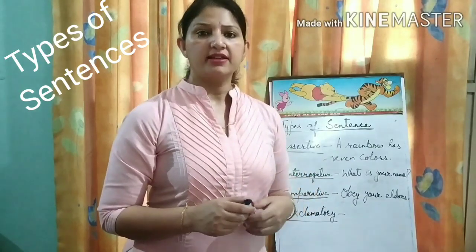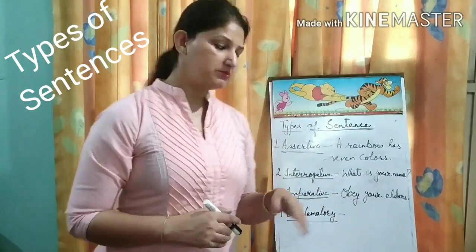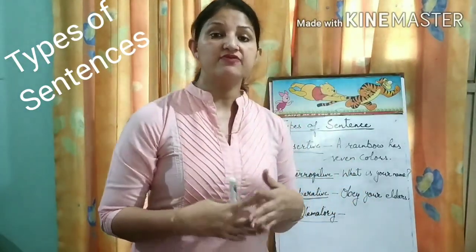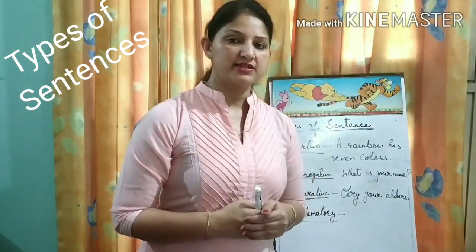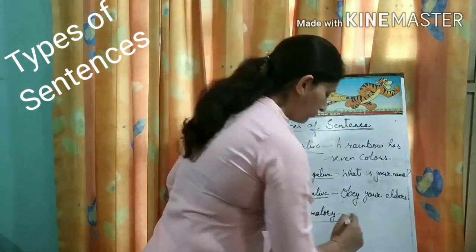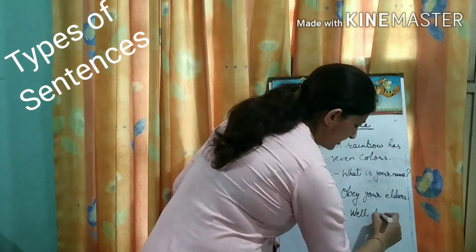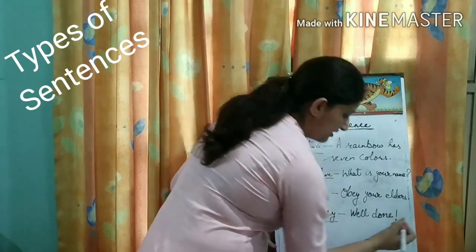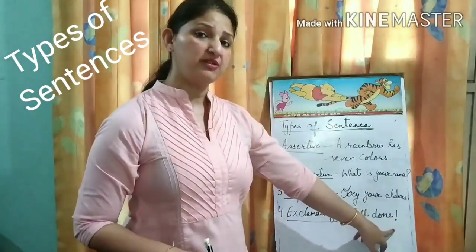In exclamatory words there are certain feelings that you show, right? So it always ends with an exclamation mark. We will say a sentence like well done. If a teacher says to you well done, she is expressing her feeling to you, and it will end with an exclamation mark.